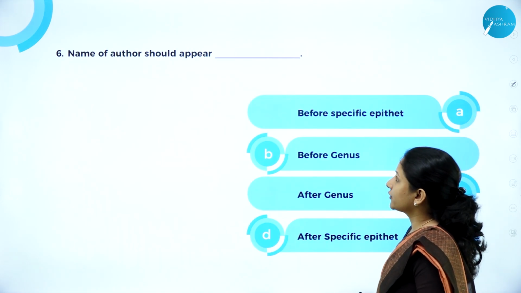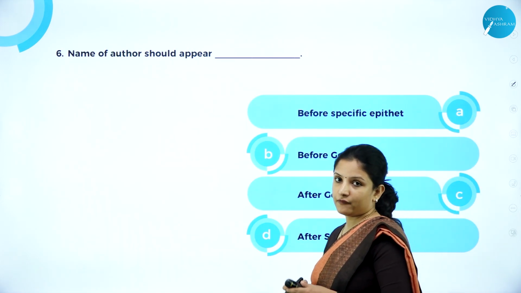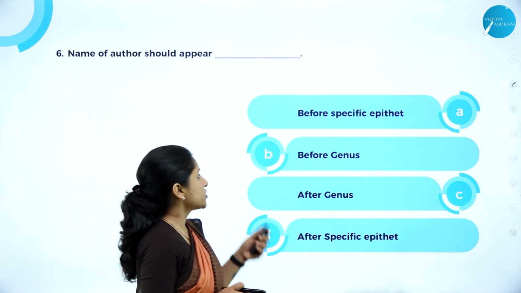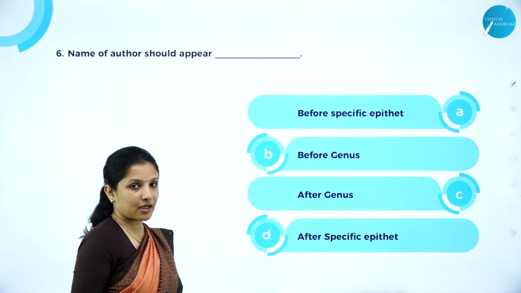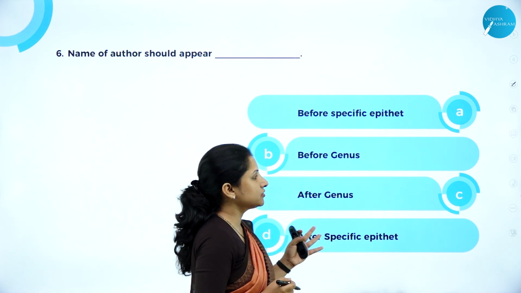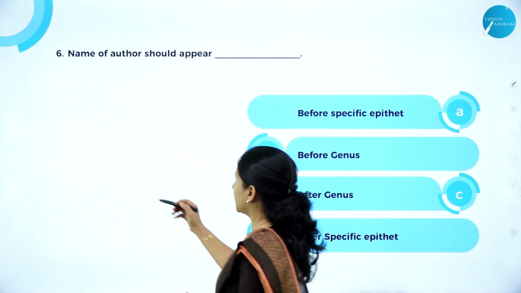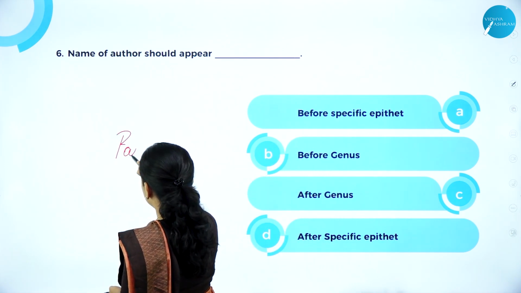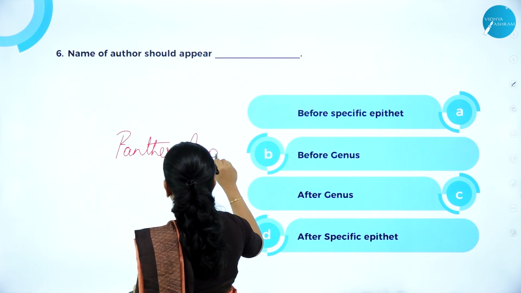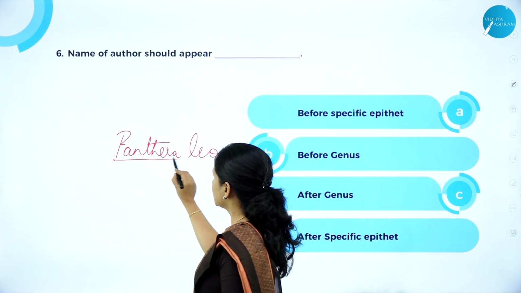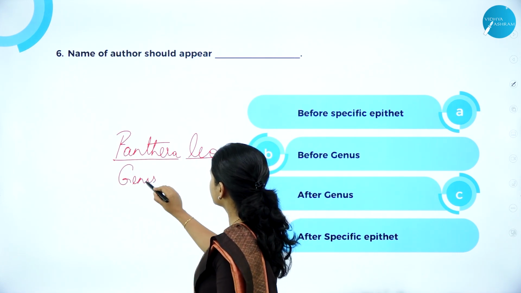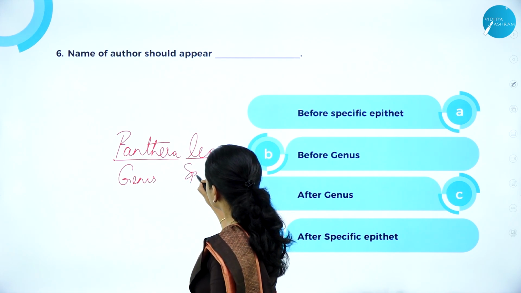Where should the name of the author appear, or where are you supposed to write the name of the author? Should it appear before the specific epithet, before genus, after genus or after specific epithet? So here, for example, Panthera leo. This is the genus, this is the specific epithet.